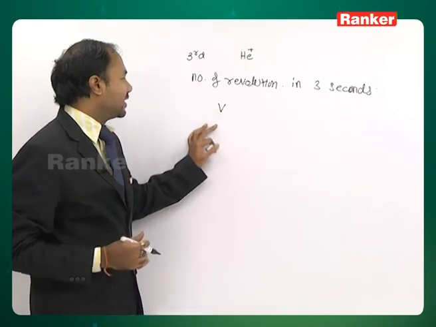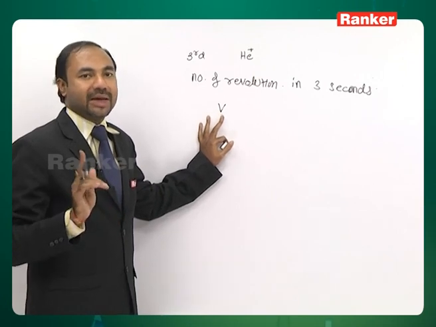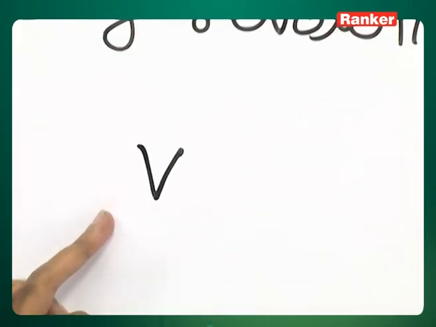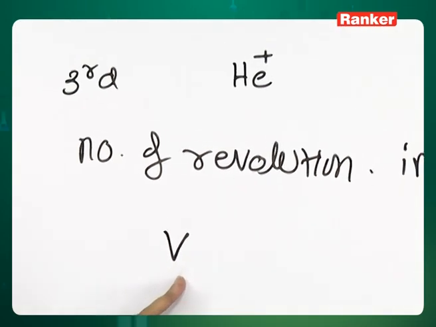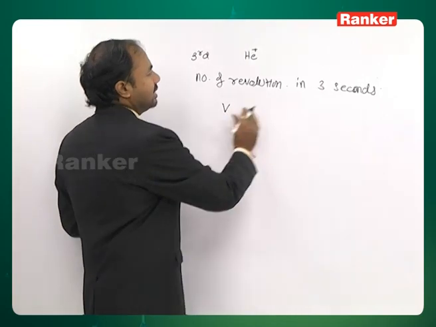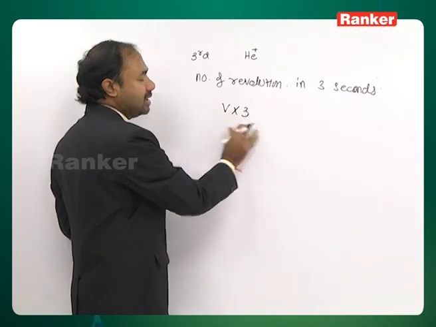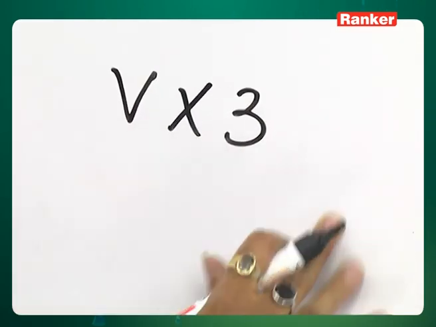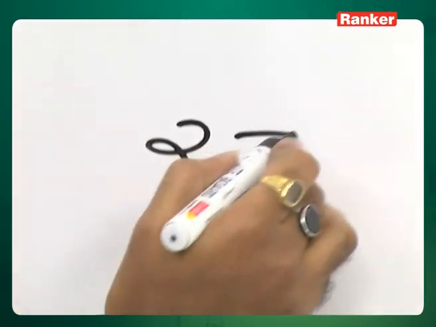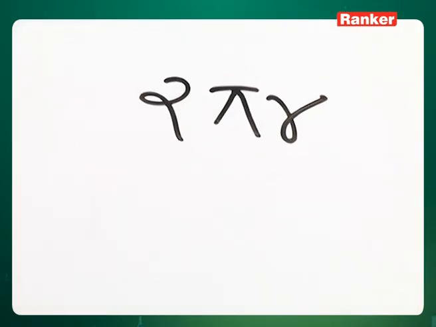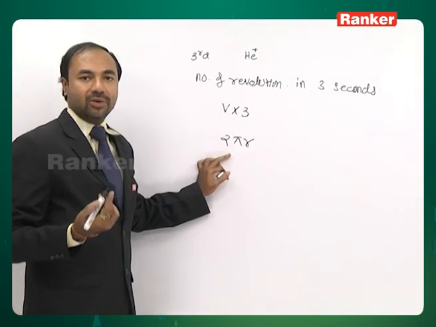We just studied that one. This v is the distance which is traveled by the electron in 1 second, because we are getting it in meter per second. So the electron travels v meter in 1 second. Now if it is given in 3 seconds, the distance traveled will be v into 3. This becomes the total distance traveled. If the electron travels 2 pi r distance, at that time it makes 1 revolution. This will be the circumference of the orbit of the electron.